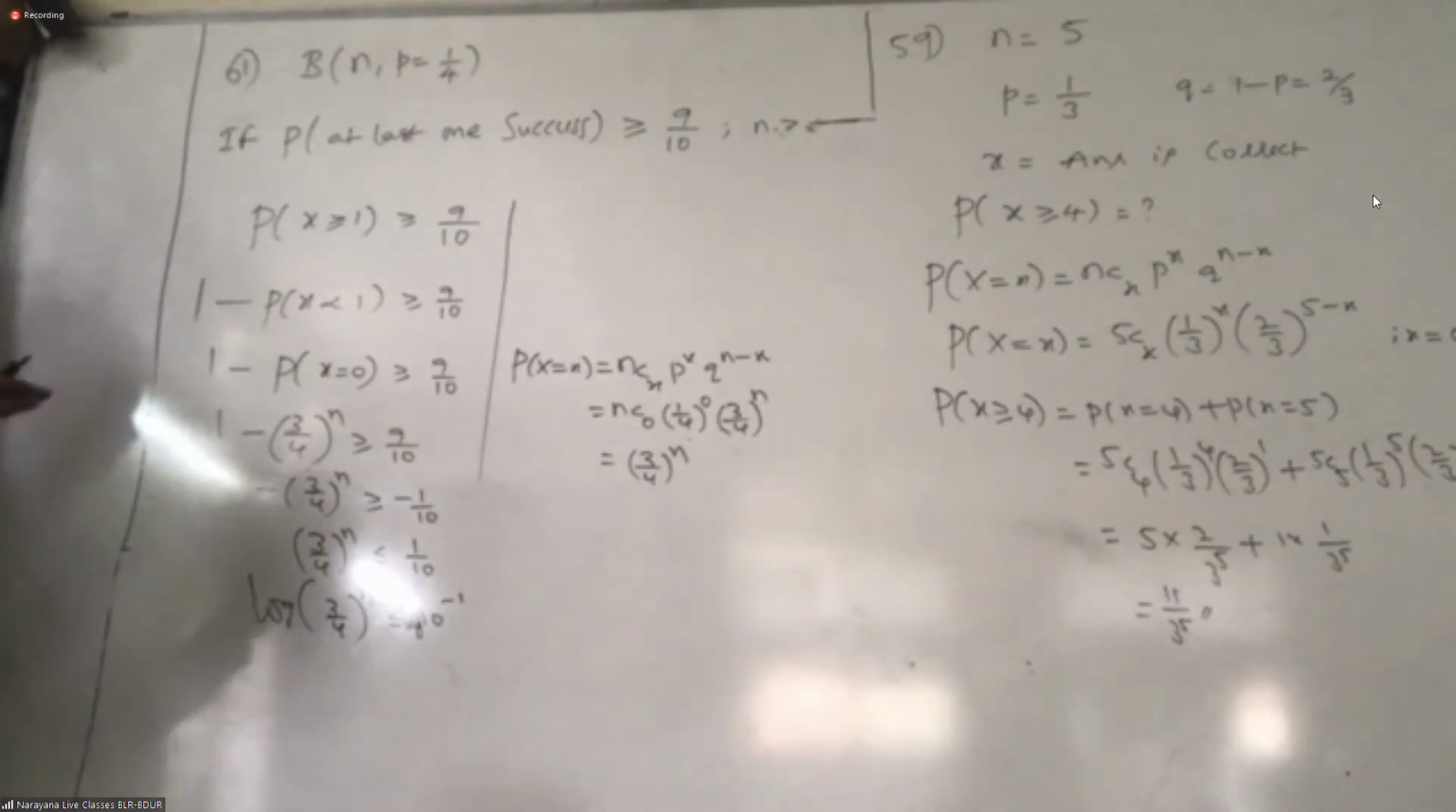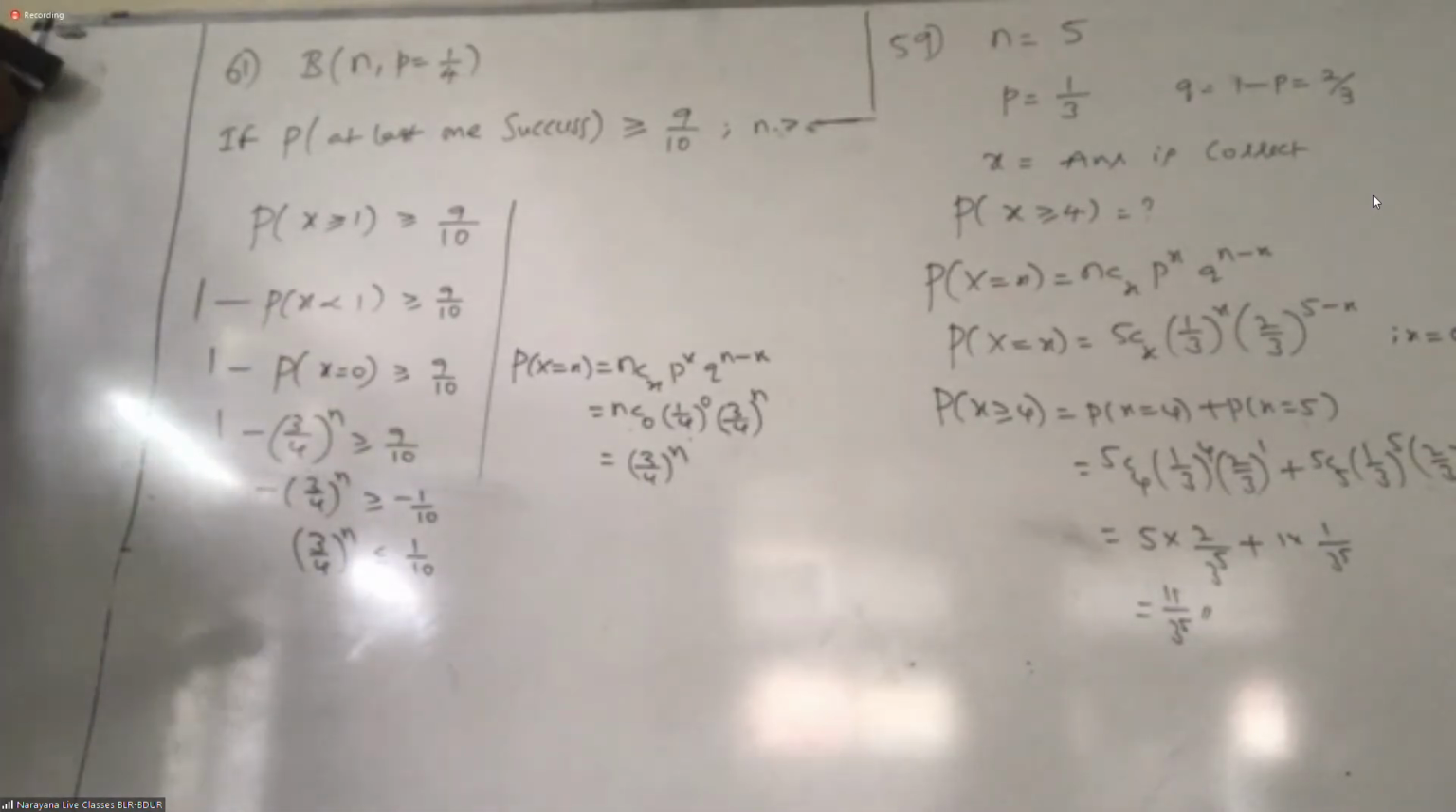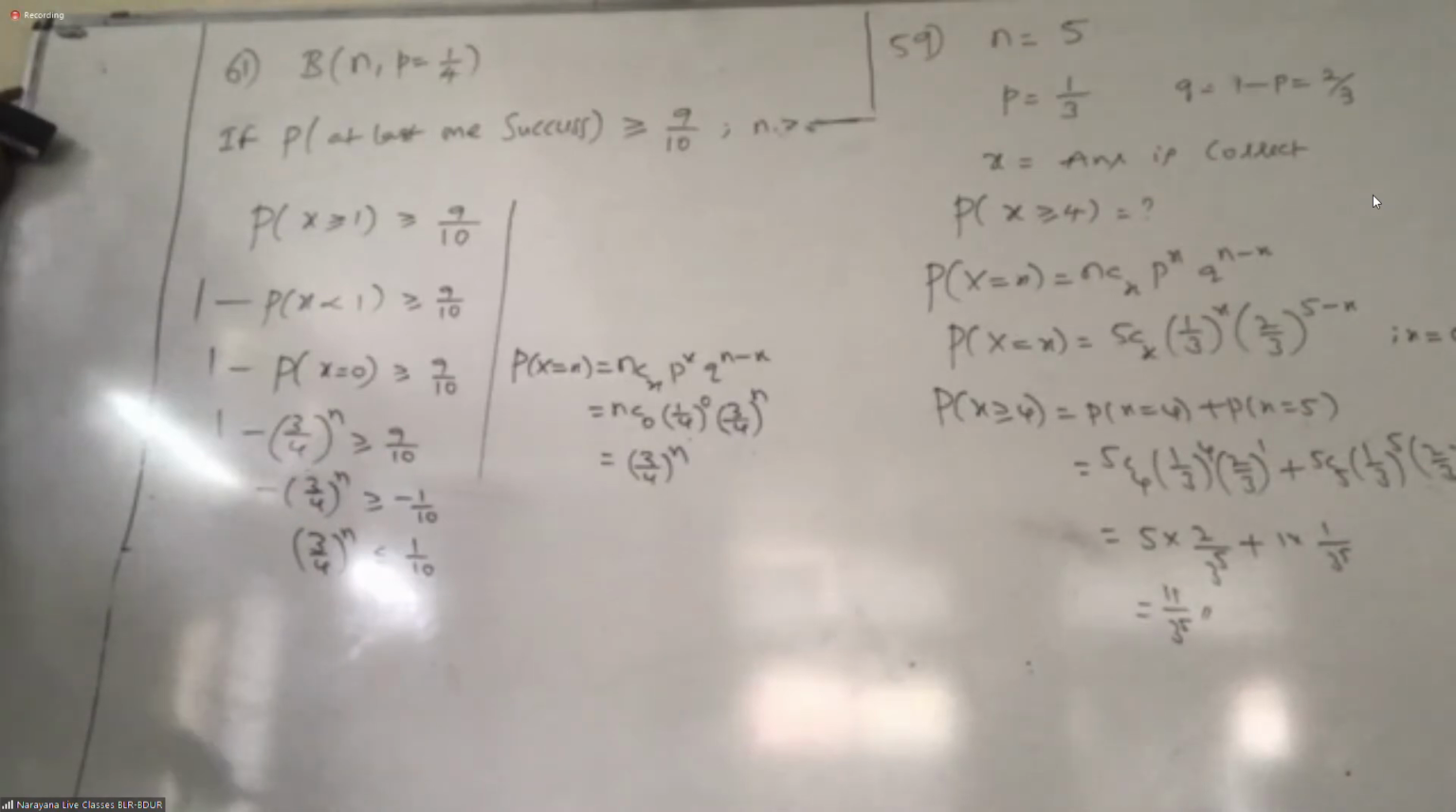In the objective type questions, even in the previous 2020 model you got questions based on this. You need to verify. Suppose put n equal to 1. 3 by 4 means 0.75 is less than 0.1? No. So n equal to 1 is wrong. Put n equal to 2. Put n equal to 3, 4. Wherever it is correct, they'll ask what is the minimum value of n, the least value of n satisfying this. That type of question they may ask.